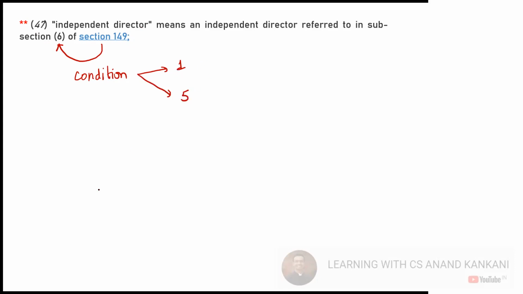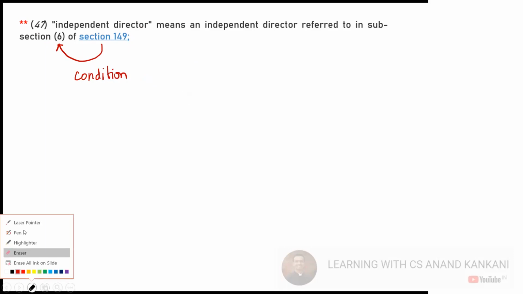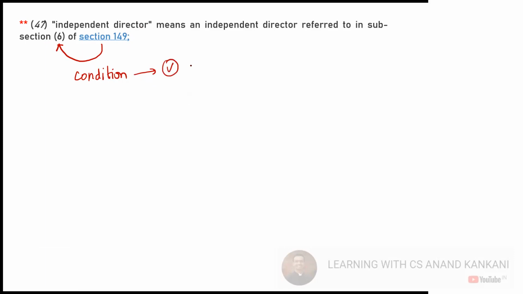Just ignore the number of conditions. If you fall in any one of the conditions, then you are not an independent director. If you do not satisfy any of the conditions there, then you are an independent director.